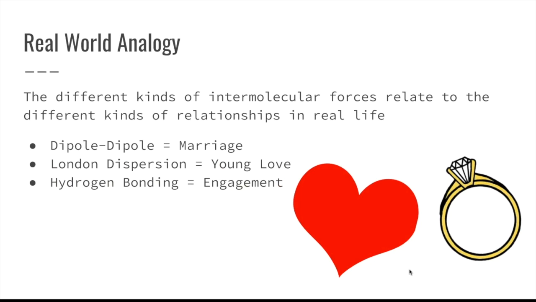I related intermolecular forces to the different kinds of relationships in real life. Dipole-dipoles can be compared to marriage since they are permanent bonds created by two polar molecules attracted to each other. London dispersion forces can be compared to young love because they are short and instantaneous bonds that are formed when electrons are distorted. Just as in a relationship, when you're young, it usually does not last very long and is a very short, weak kind of love.